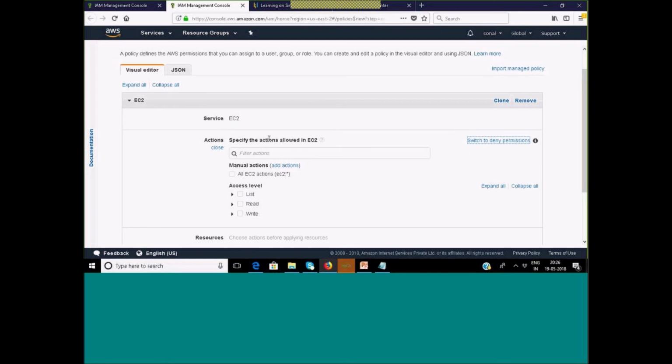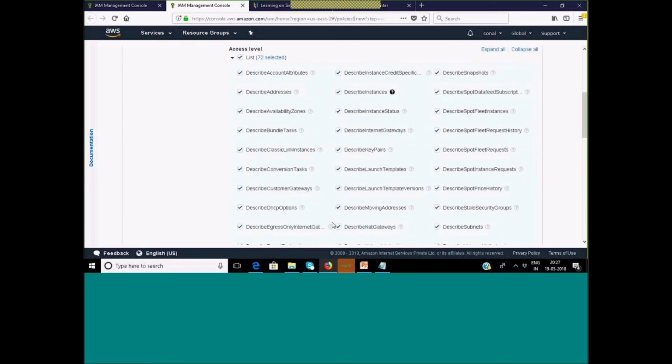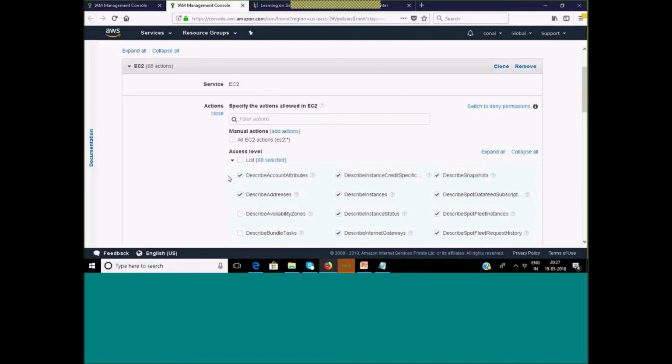Now for the EC2 service, I want to give list access. Under list you have again multiple kinds of authorization. Almost 72 are there. If you want to choose only some, I can just show you, just pull down list and get this. So under list also you have so many things. Whichever you don't want, you can just uncheck it. Yes, correct, it's a kind of access control list. Or if you want everything, you can just give that.